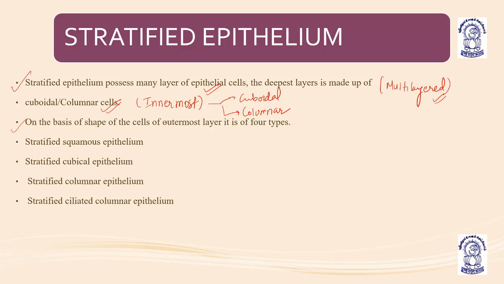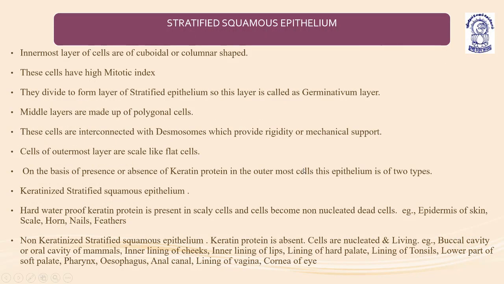On the basis of shape of cells, there are four types: stratified squamous, stratified cuboidal, stratified columnar, and stratified ciliated columnar epithelium. First is stratified squamous epithelium. The innermost layer of cells are cuboidal or columnar shaped, as previously mentioned.